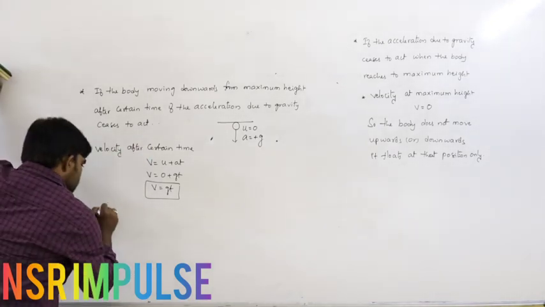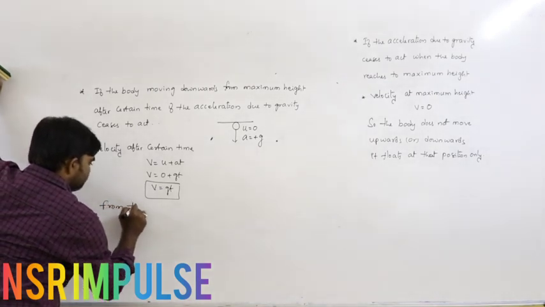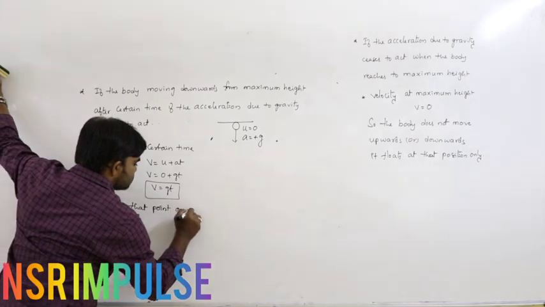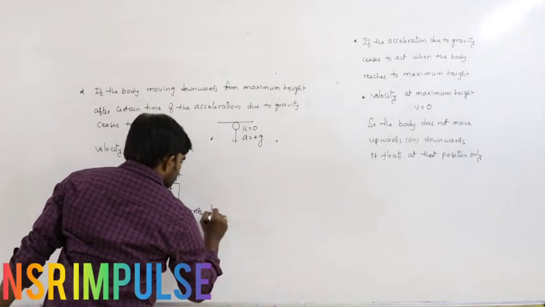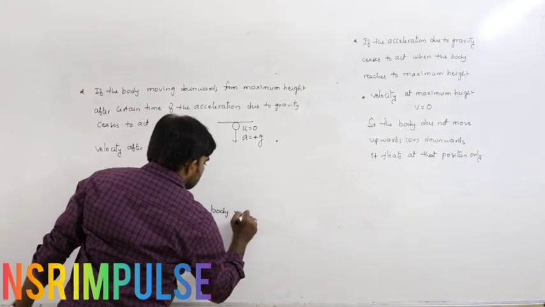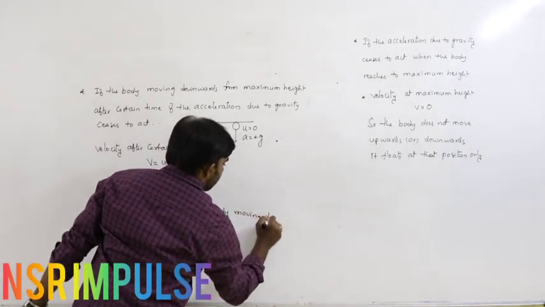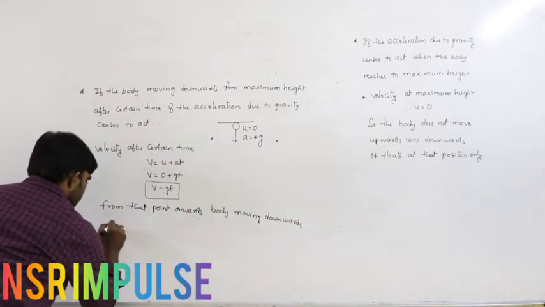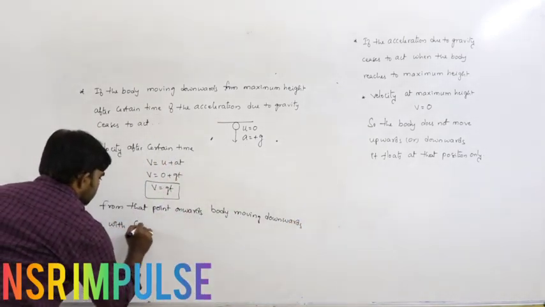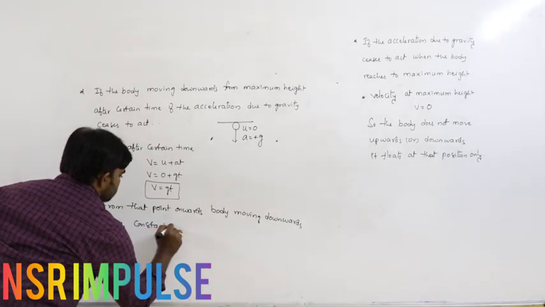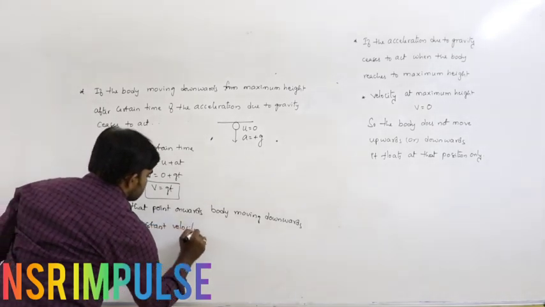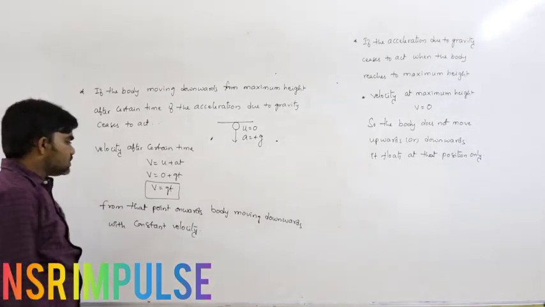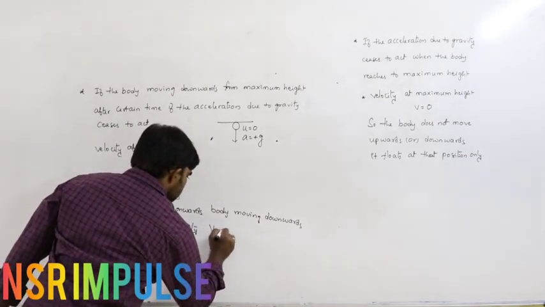From that point onwards, the body moves downwards with constant velocity, or uniform velocity. What is that velocity here? v equals gt.